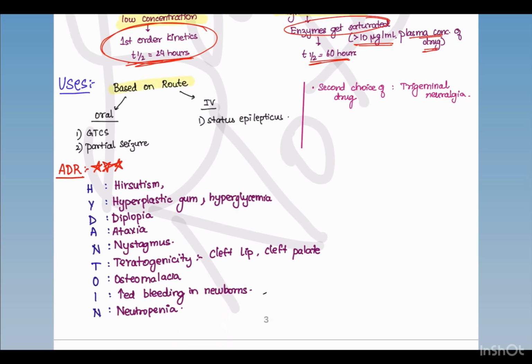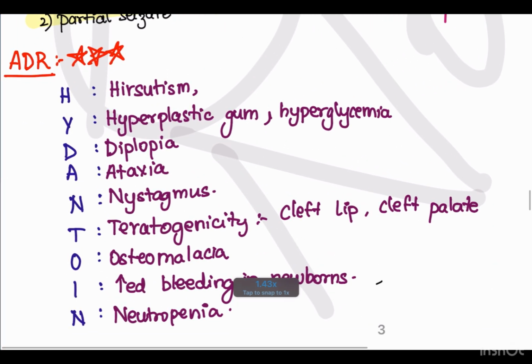Now we'll see about the uses of Phenytoin. Based on the route, on oral route, it can be used for GTCS and partial seizures, and if IV route, we can use it for status epilepticus. And it is a second drug of choice for trigeminal neuralgia. Now, we'll see about the adverse drug reaction of Phenytoin. This is an important topic for NEET PG exams also, so just see this part.